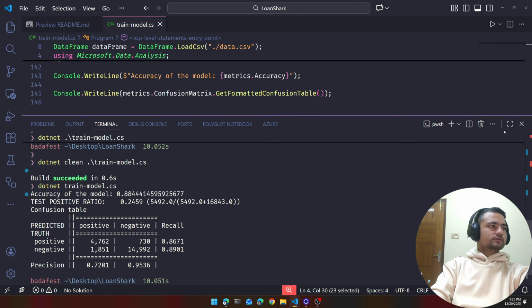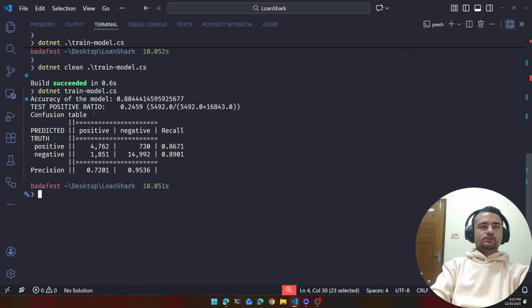And it does. Perfect. So if you see, the first thing that we want to note is the accuracy of the model, which is higher the better. It can be between 0 and 1, but if it's exactly 1, then it will mean overfitting, which is also not very good. In our case, it's 88%, which is pretty good for our use case. And I'll just ignore this test positive ratio for now. Let's go to the confusion table.